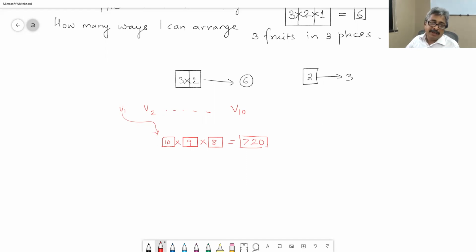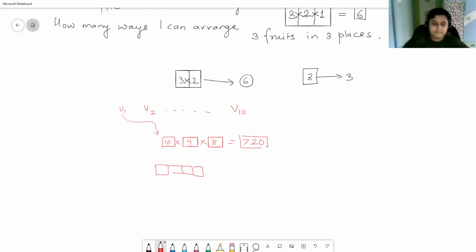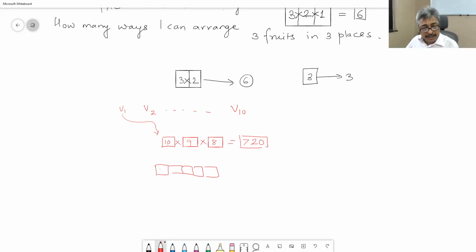Are you understanding? If there are, say, 5 places, the answer is 10 in the first place, 9 in second, 8 in third, 7 in fourth, 6 in fifth, which is 10 into 9 into 8 into 7 into 6. Huge, big number.